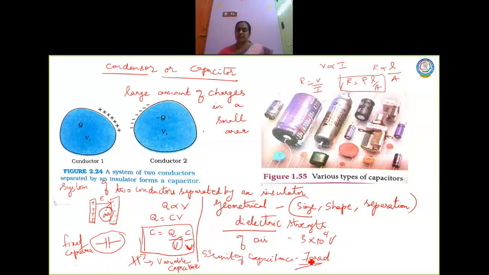Usually this farad is considered a very large unit, like how we considered the coulomb in electrostatics to be very large, so we go for smaller units of it. Similarly here also we go for submultiples. 1 microfarad is equal to 10 power minus 6 farad. Similarly 1 nanofarad is equal to 10 power minus 9 farad, and then the picofarad. So all these smaller units are used.